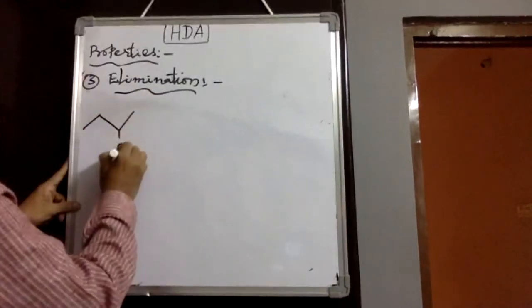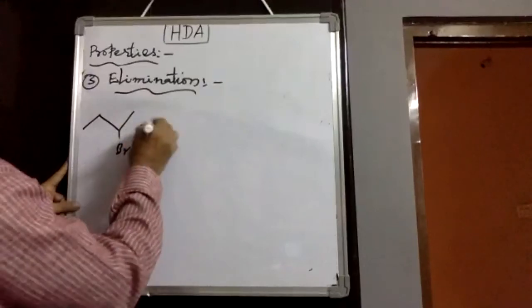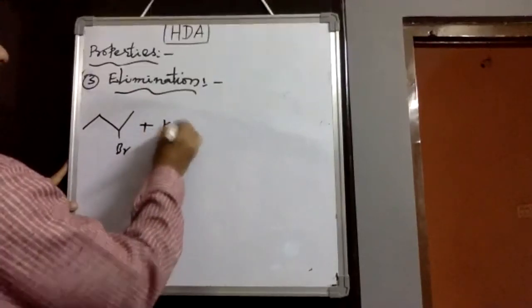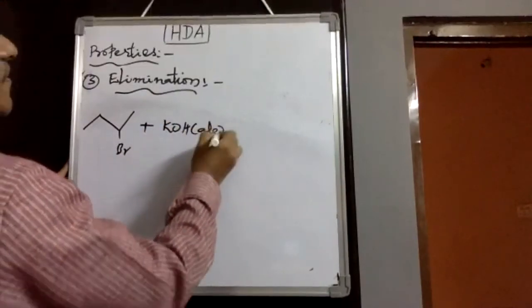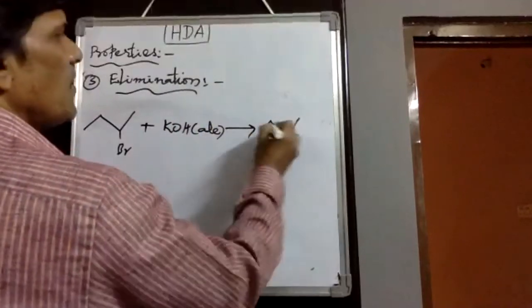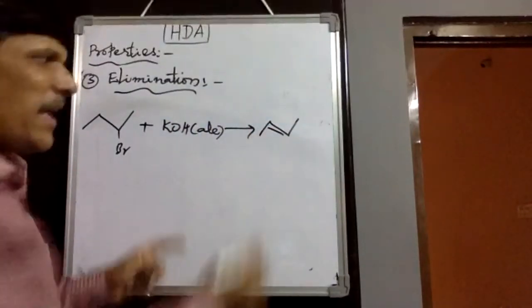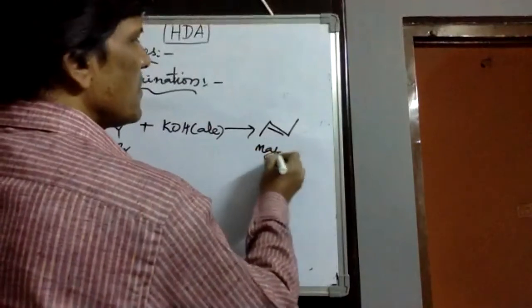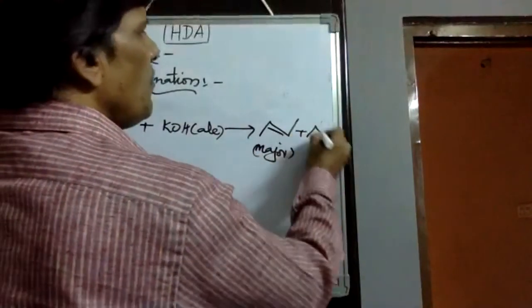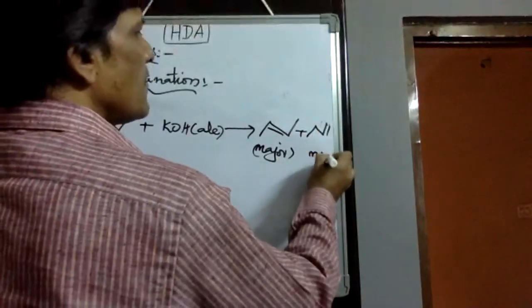Let me take 2-bromobutane in the presence of alcoholic KOH. Then it is converted into 2-butene as the major product and 1-butene as the minor product.